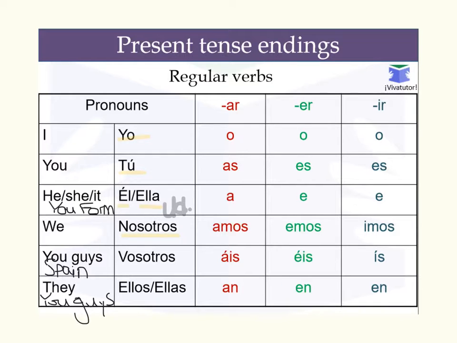Nosotros is we. Vosotros is you guys, but it's mainly only used in Spain. And ellos and ellas are they, depending on if you're talking about a group of guys or girls. And ustedes is you guys throughout most of Latin America.